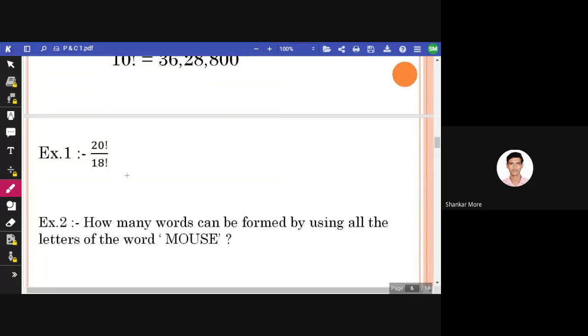First example: we have 20 factorial divided by 18 factorial. Can you please solve this? Please solve it and put your answers in the chat box. I know this is very easy. 380.